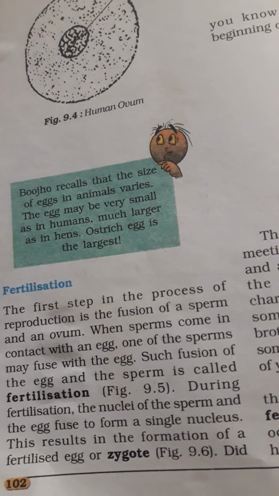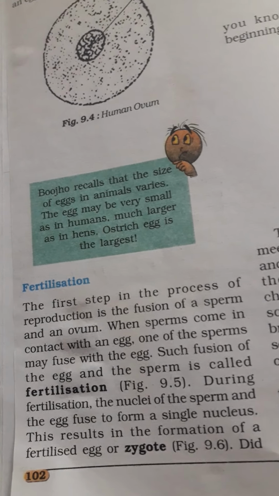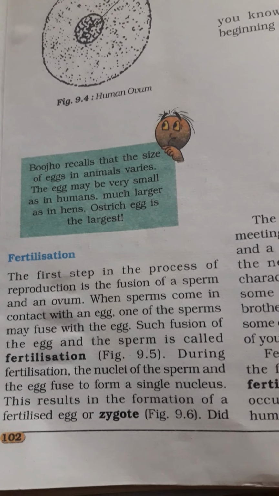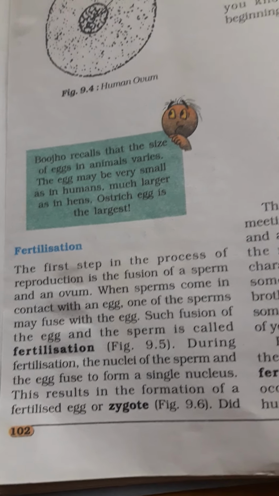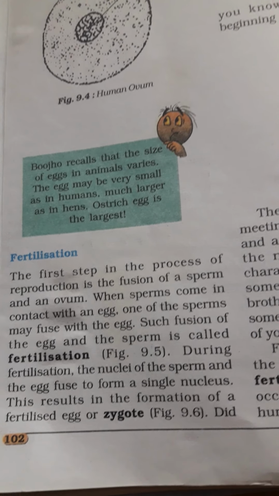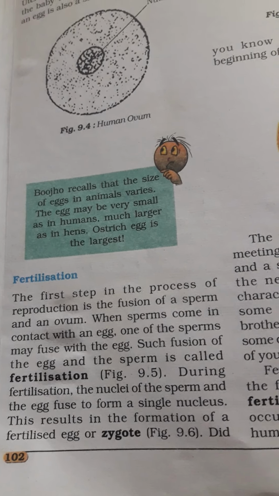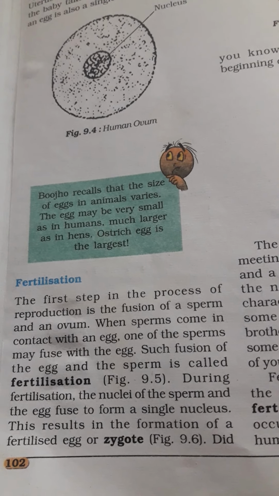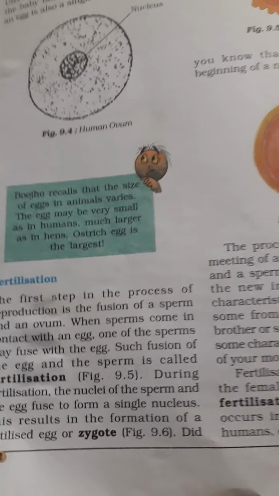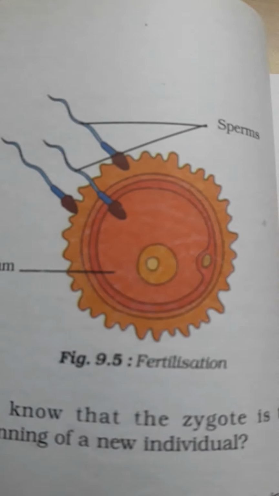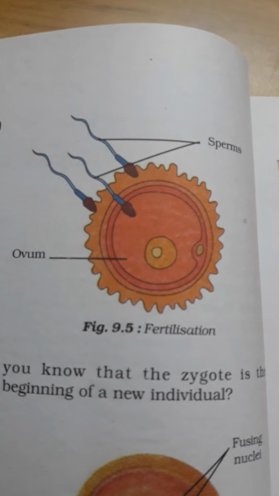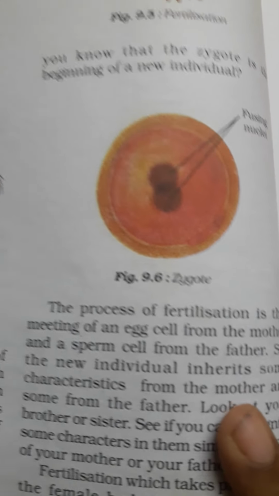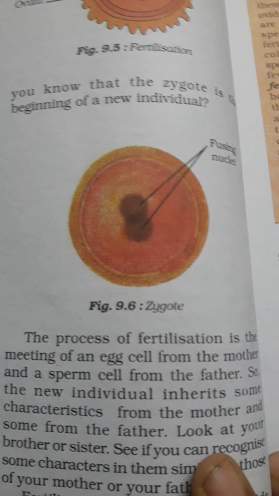Fertilization. Now what is fertilization? The fusion of sperm and ovum to produce a zygote is called fertilization. During fertilization, the nuclei of the sperm and the egg fuse to form a single nucleus, and this is the formation of the zygote. Look at the diagram. The sperms are trying to enter the egg, and then the nucleus of the sperm and the egg fuse together to form a single nucleus, and this is called the zygote.